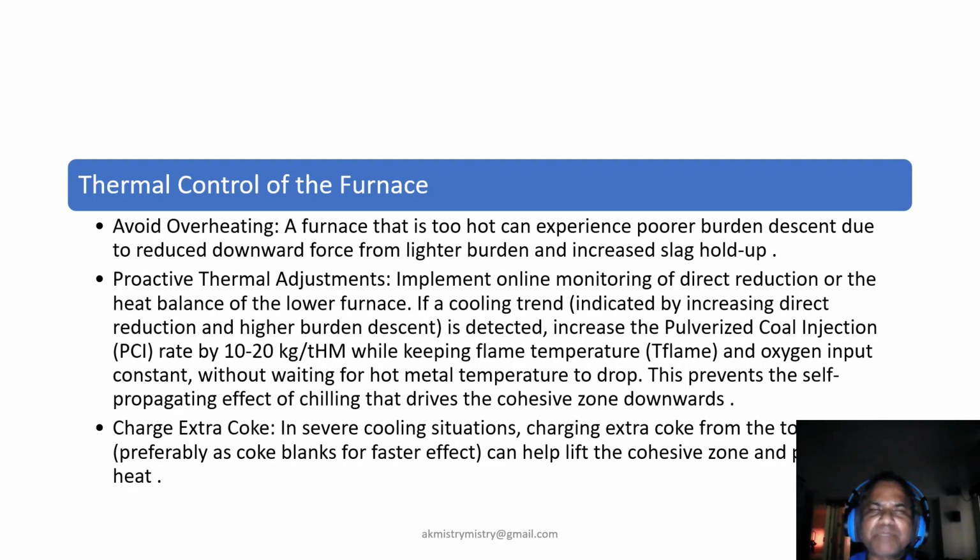If the flame temperature remains around 2100 to 2200, within this range, even after increasing the PCI, then it's well and good. But if the flame is coming down with the increase of PCI, below this we must increase the coke rate as quickly as possible, or we may add an extra bunch of coke to lift the cohesive zone faster.